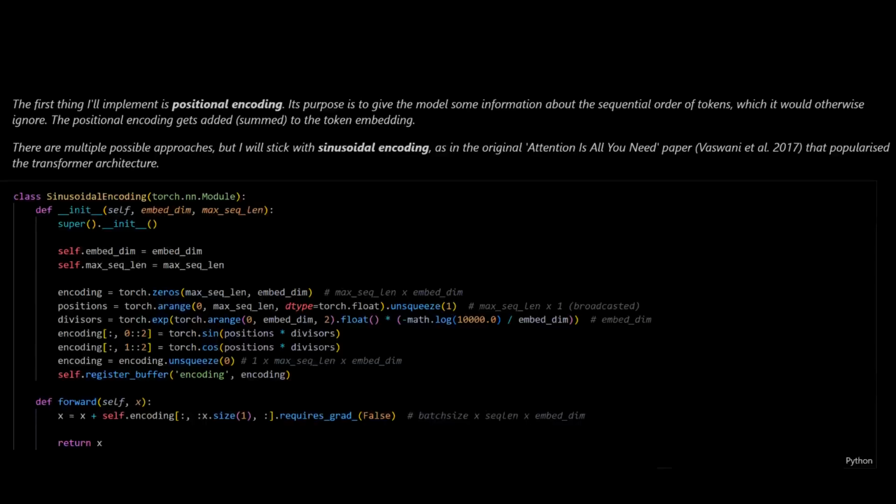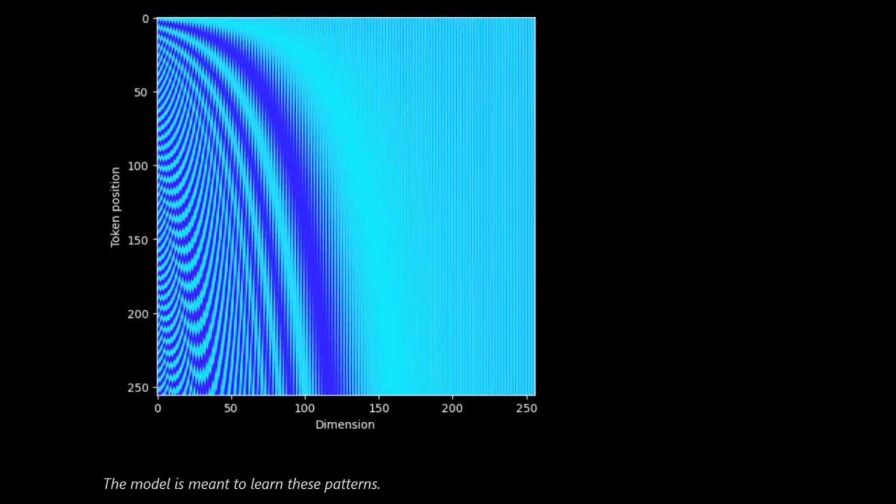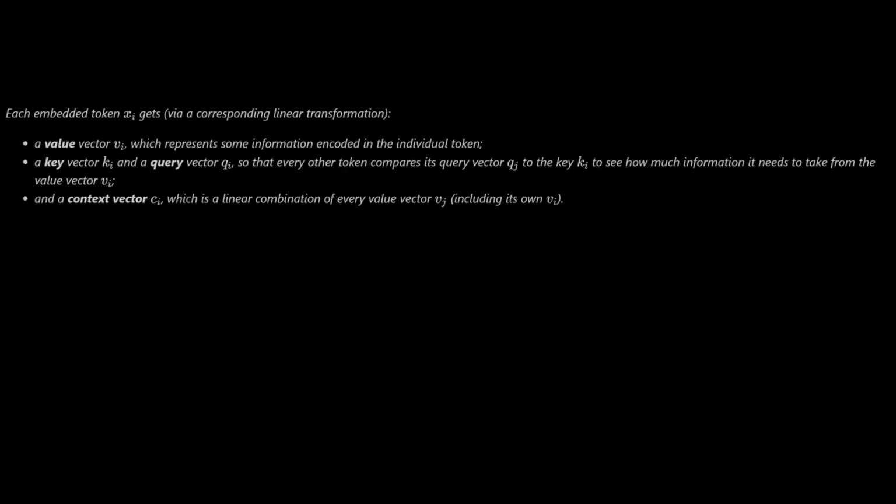The first thing I implement is positional encoding. For each distinct position in the sequence, a certain constant vector gets added to the token embedding. The model should learn to pick up on these to distinguish the order of tokens. Up next, the star of the show, the attention mechanism. Each token is assigned a value vector, which represents some information encoded in the token, a key vector and a query vector, so that every other token compares its query vector to the key to see how much information it needs to take from the value vector, and a context vector, which is a linear combination of every value vector.